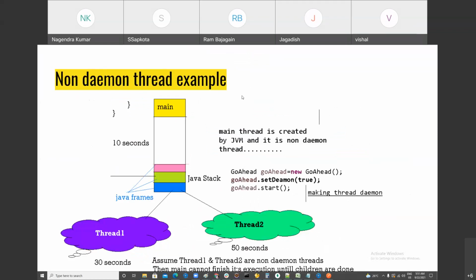In this session, I explained what a thread is, what the different approaches of creating a thread are, what the main thread is, and we just talked about daemon and non-daemon threads. So far we have done just 10% of it, but still we have to learn many things altogether.